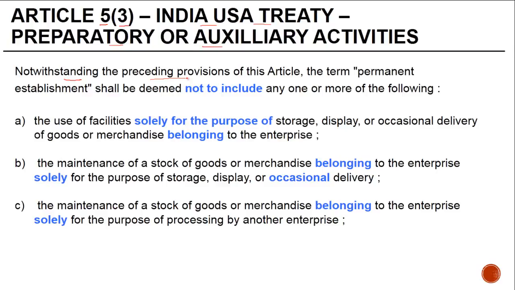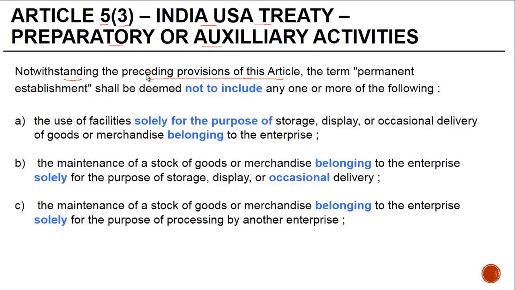Notwithstanding the preceding provision of this article. Now, what this means is that this particular clause or paragraph overrides paragraphs 1 and 2, which means that even if there is a fixed place of business in India, even if it is included within the examples of paragraph 2, if the activities as such are something which is covered under paragraph 3, it would not amount to a PE.